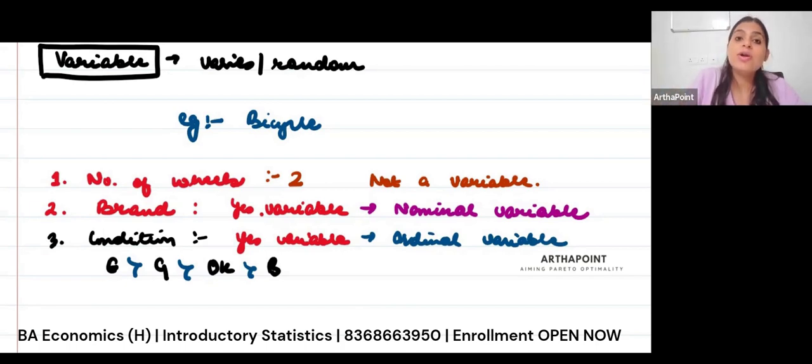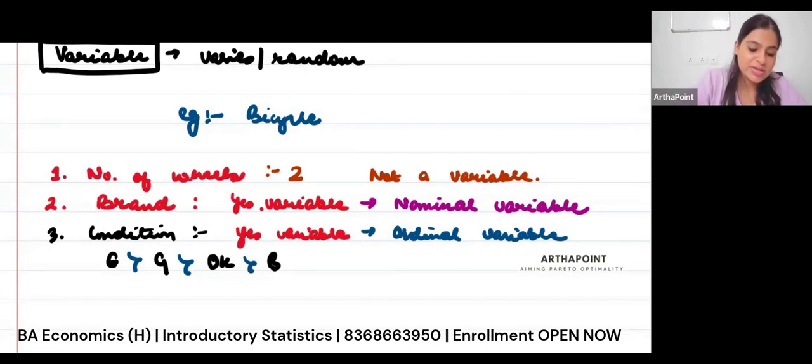If I'm able to give some kind of ranking in the categories, then it becomes an ordinal variable. Nominal and ordinal are both qualitative. But nominal has no ranking attached to it. Ordinal has ranking attached to it. You can write this down, it is ranking involved.